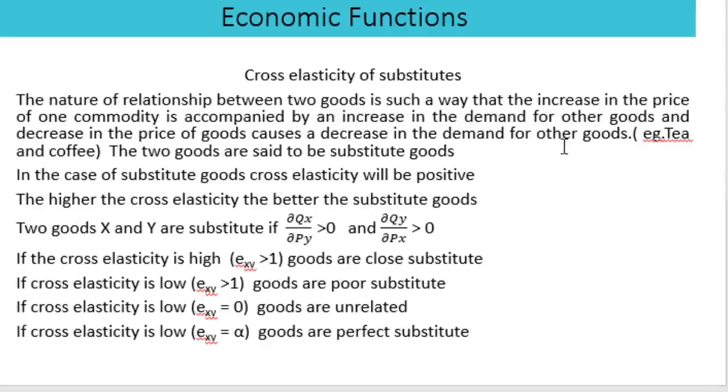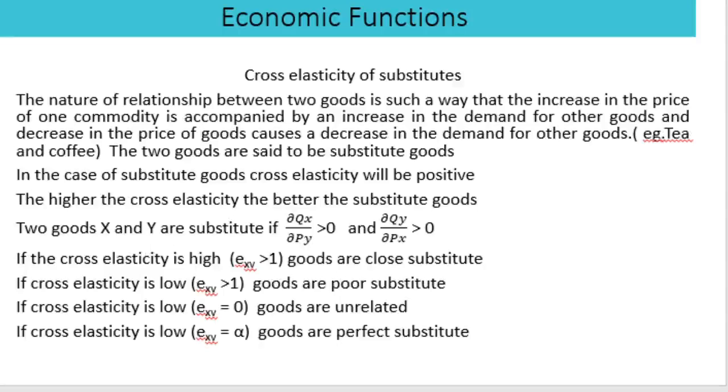Suppose the price of tea increases, automatically the demand for coffee will increase. That type of elasticity is known as gross elasticity, and here the gross elasticity will be positive. Higher the gross elasticity, better the substitute goods. That is, two goods X and Y are substitutes if ∂Qx/∂Py is greater than 0 and ∂Qy/∂Px is greater than 0.